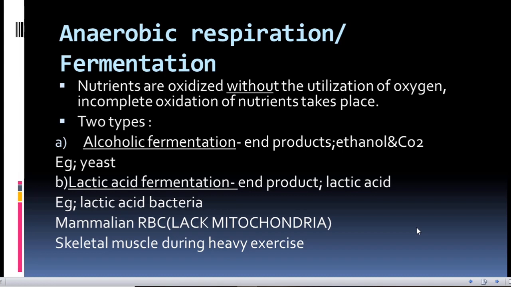In lactic acid fermentation, the end product is lactic acid. It is seen in the lactic acid bacteria or lactobacillus. It is seen in the mammalian RBC, as the RBC lack the mitochondria, and mitochondria is the site of aerobic respiration. Due to the absence of mitochondria, the RBCs show anaerobic respiration. And the skeletal muscles during heavy exercise show lactic acid fermentation. The accumulation of this lactic acid in the muscle cells leads to muscle cramps.